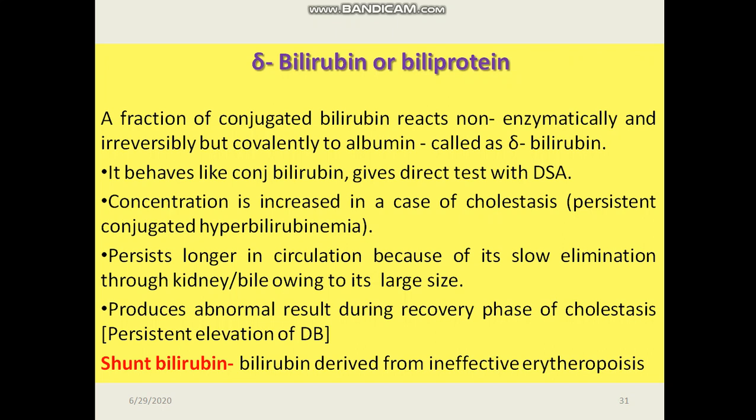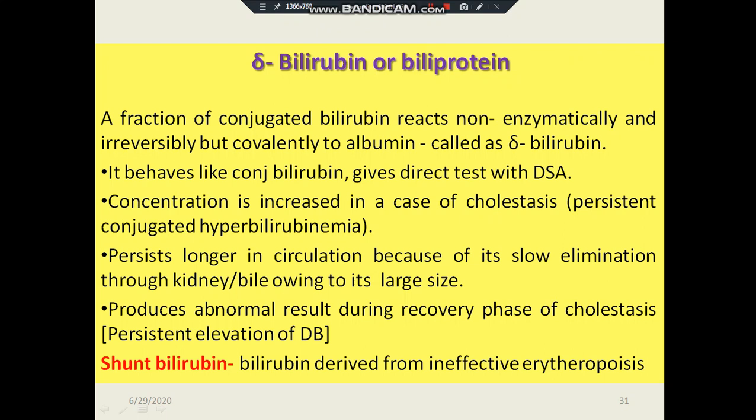Concentration is increased in case of cholecystitis, which is seen in persistent conjugated hyperbilirubinemia. It persists longer in circulation because of its slow elimination through the kidney or bile, which is due to its large size. It produces abnormal results during the recovery phase of cholecystitis. The condition is called persistent elevation of direct bilirubin.